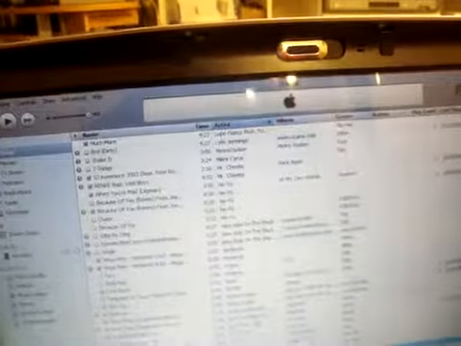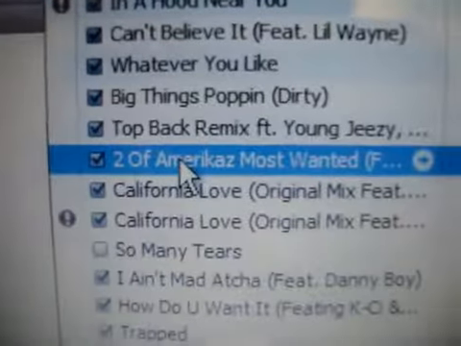Okay, so I'm going to show you how to make custom ringtones for your iPhone Edge or iPhone 3G using iTunes, and your phone doesn't have to be jailbroken for this, I think. Pick a song you want. I got one already, right here, Two of America's Most Wanted. Right click it. Go to Get Info.